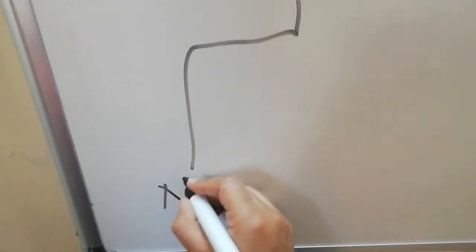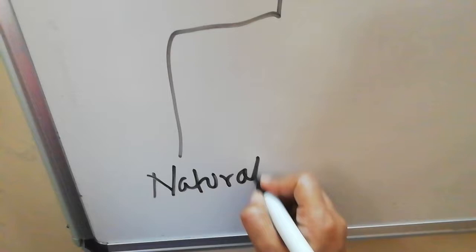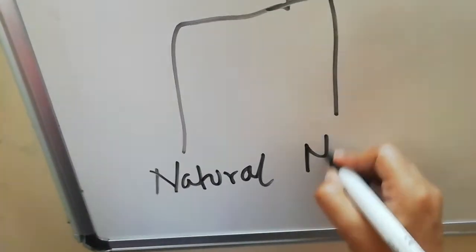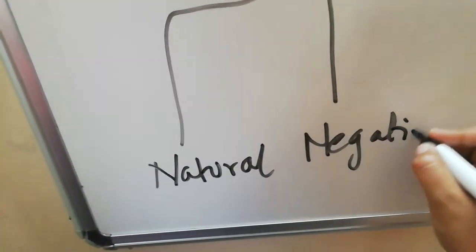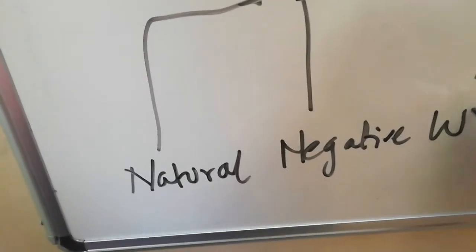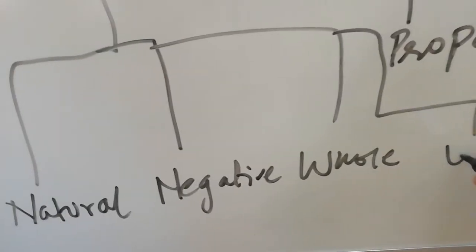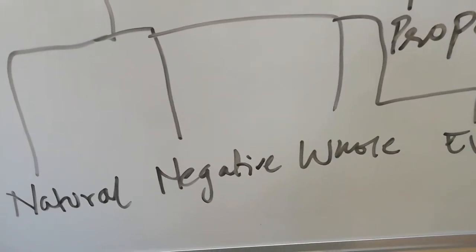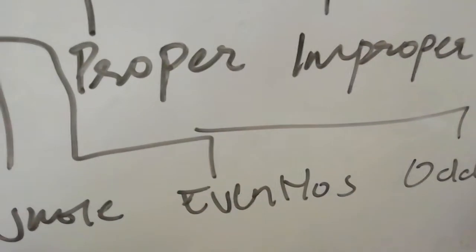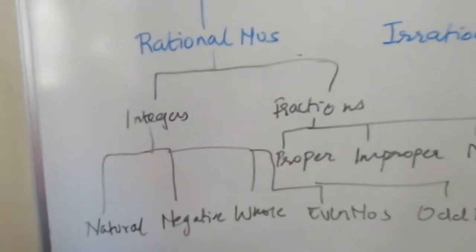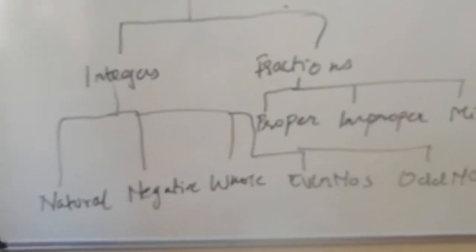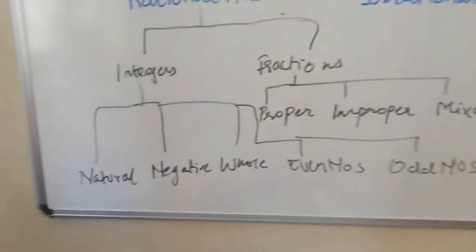It includes integers. In integers, it includes natural numbers, negative numbers, whole numbers, even numbers, odd numbers. So basically integers are all natural numbers, negative numbers, even numbers, odd numbers, okay?